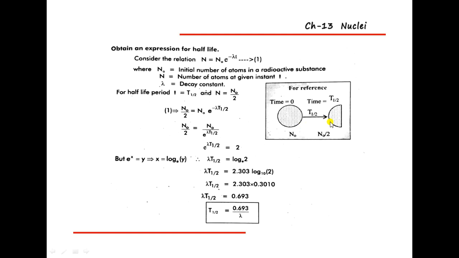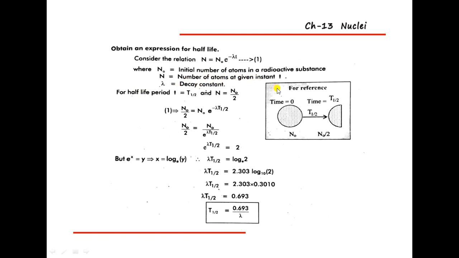For the half substance, n is equal to what? N naught by 2. So consider the relation n is equal to n naught e raised to minus lambda t, suppose that is equation number 1, where n naught is the initial number of atoms in the radioactive substance, n is the number of atoms at a given instant t, and lambda is the decay constant.